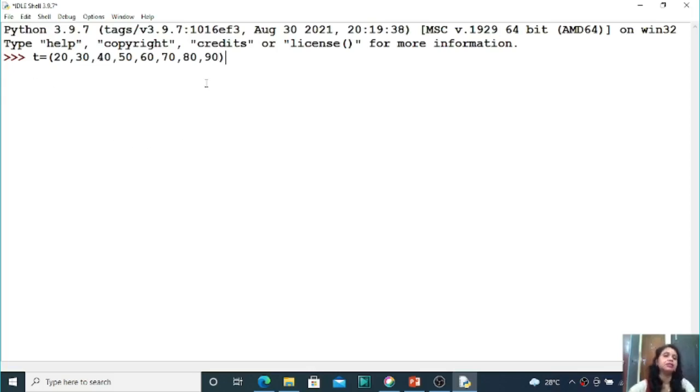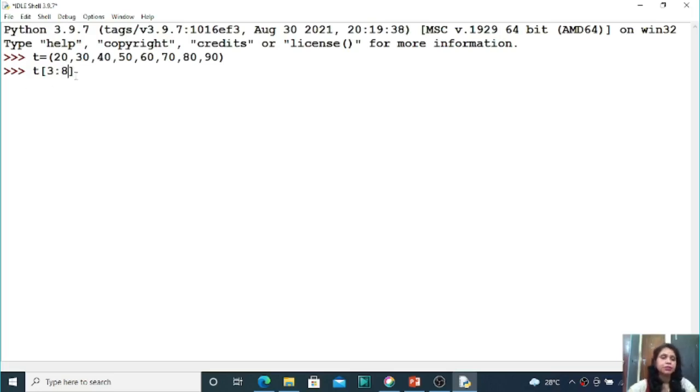That t is a tuple data type because I have used the parentheses. Now I want to access the elements within a range. For that you first use the square brackets, then write the index numbers. Suppose I want to access the elements from starting index number 3 to end index number 8.